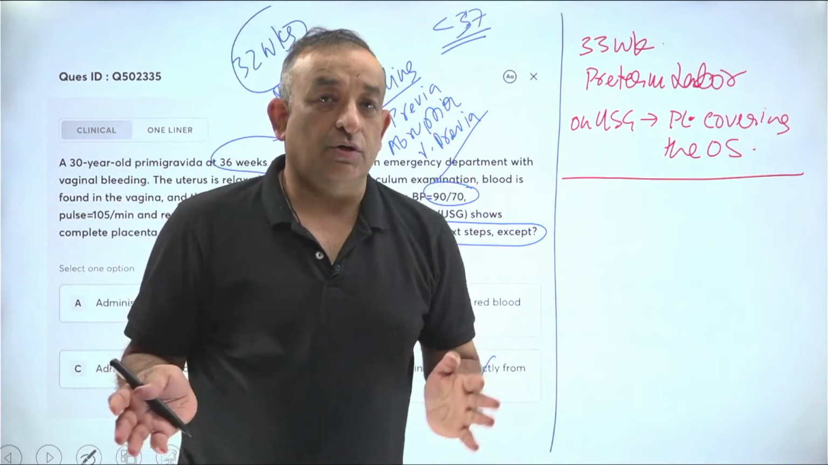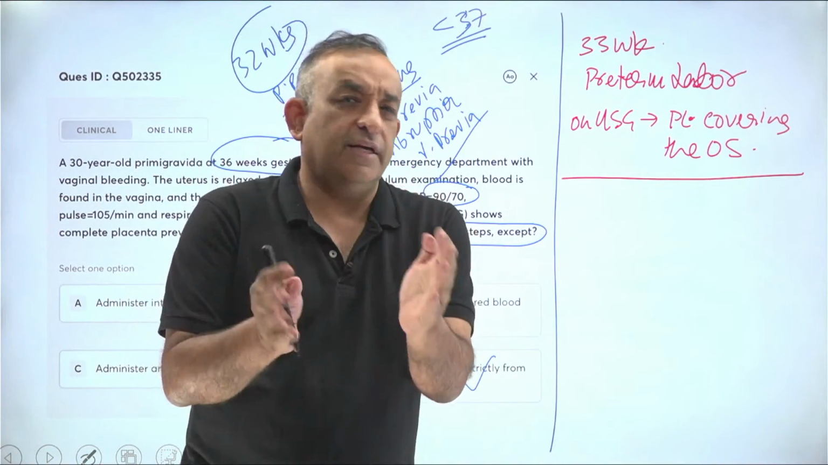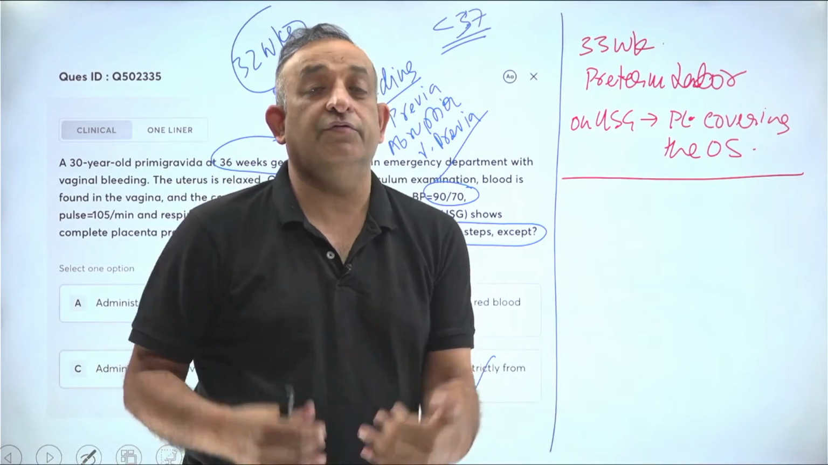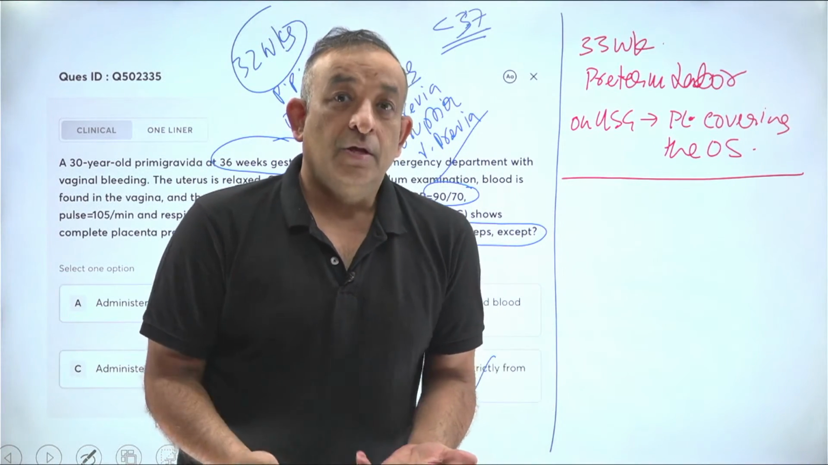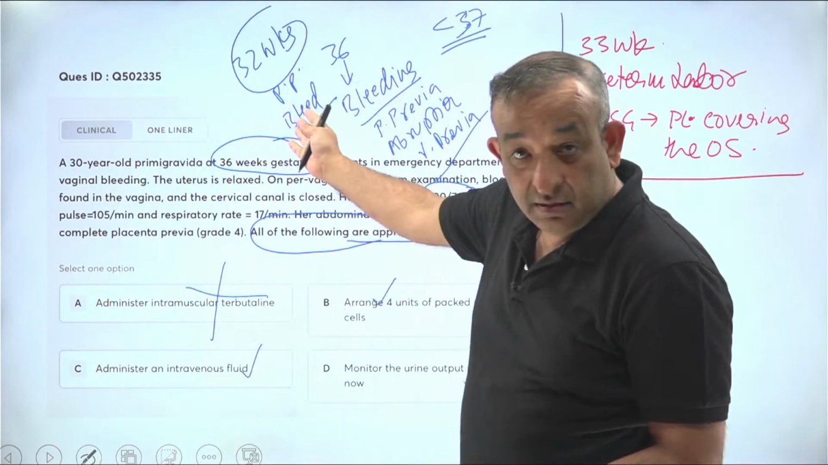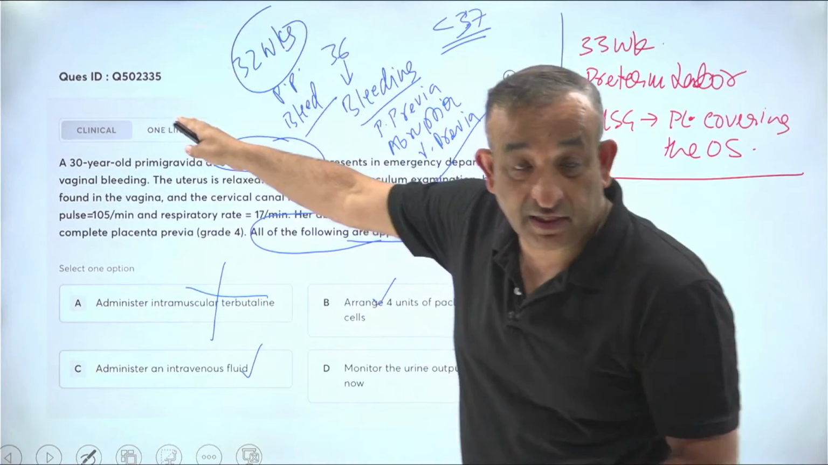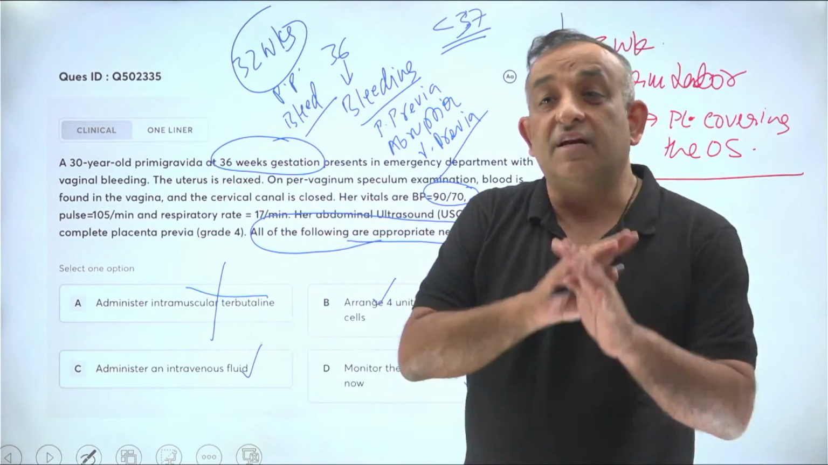So it's a case of preterm labor. You give tocolysis, yes or no? Yes, you give tocolysis. Before 34 weeks, you must give tocolysis because you want to get some lung maturity. So yes, placenta previa, bleeding before 36, 34, 33, whatever, bleeding placenta previa, negative tocolysis.